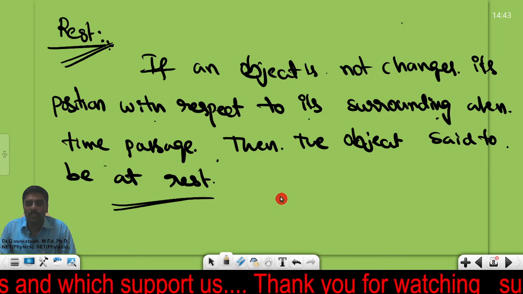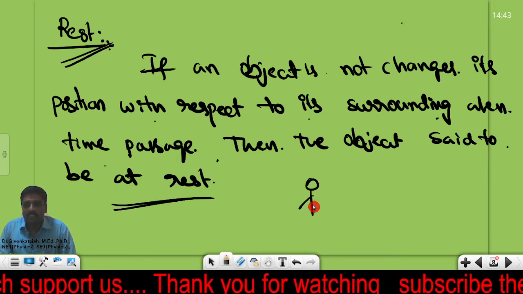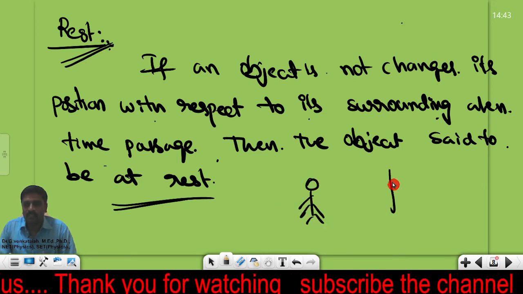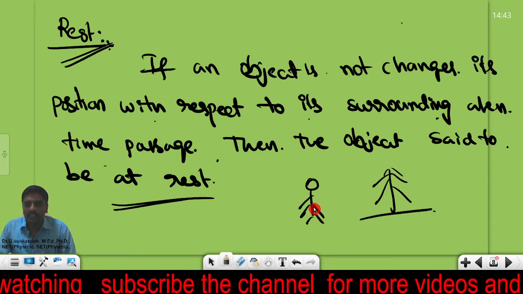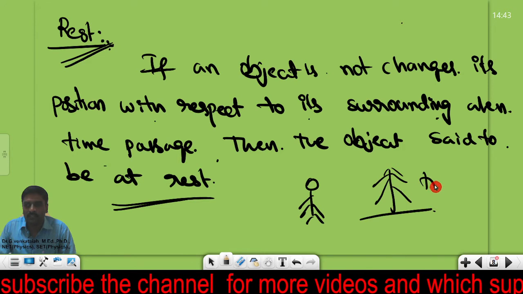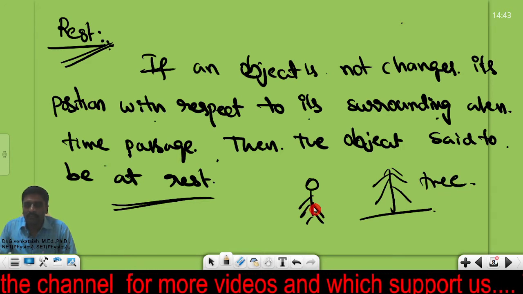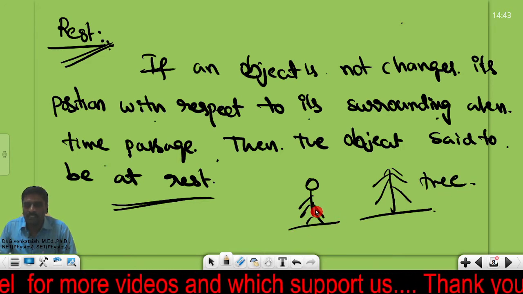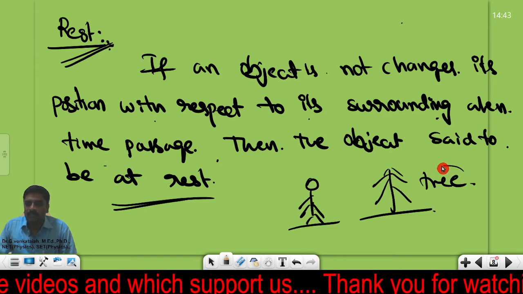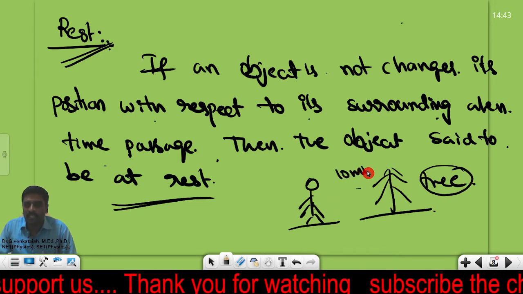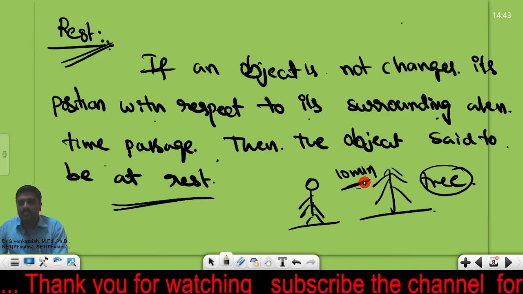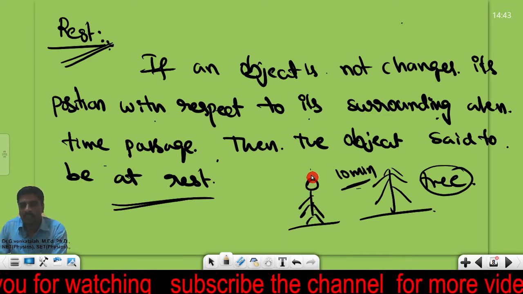Let me give a simple example. Say this is one person, and here one tree is there. So when the time passes, the person is in the surrounding of the tree. If this person does not change his position with respect to the tree when the time passes, let me take, in 10 minutes I observed, in 10 minutes the person stood in this same place only.